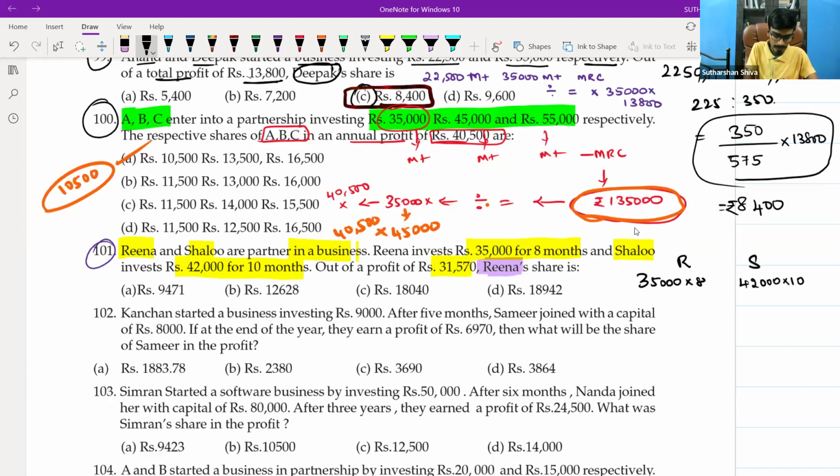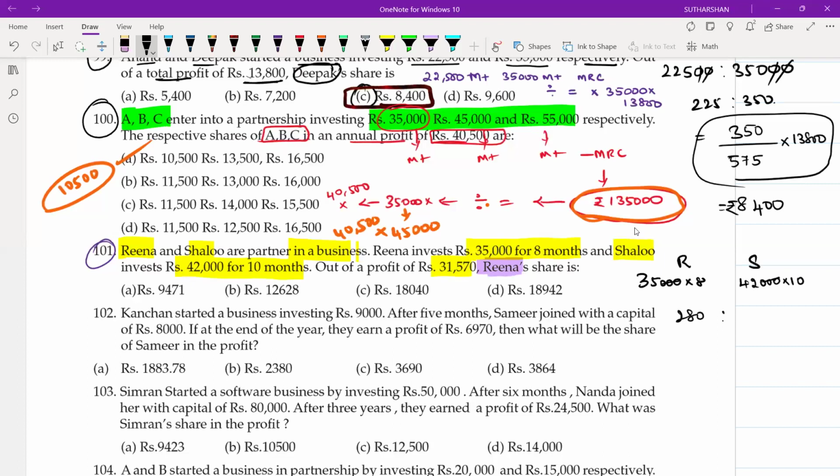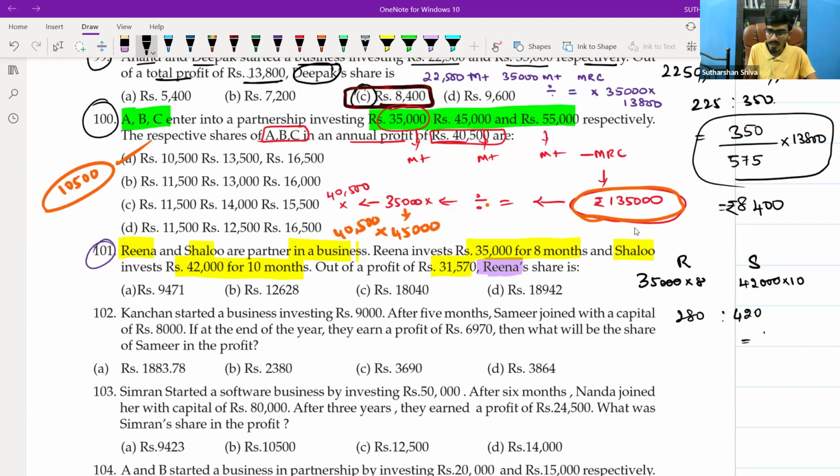If I multiply 35,000 into 8, if I cancel the zeros, 3 zeros are gone. So 35 into 8 is 280. 42 into 10 is 420. Keep the ratio as it is. 420 plus 280 is 700. So 700 is the total value.